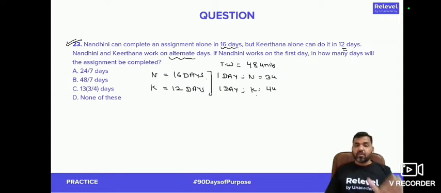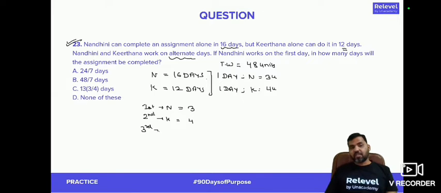Now, both of them are not working together. So, when it is first day, it will be the turn of Nandini. Nandini will be doing total 3 units. Then, when it is second day, it will be the turn of Kirtana, and Kirtana will be doing total 4 units. Then again, the third day, it will be Nandini, who will be doing 3 units. Then fourth day, again, it will be Kirtana, and will be doing 4 units.